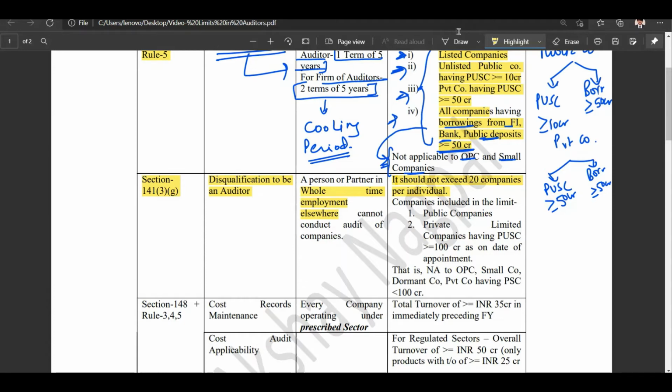All right, and the companies which are included in that limit are, first, the public companies, and second, the private limited companies having paid up share capital of more than or equal to 100 crore rupees as of the date of appointment.